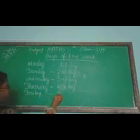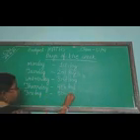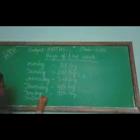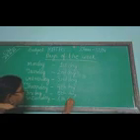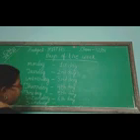Friday, fifth day. Then which day? Seventh day.